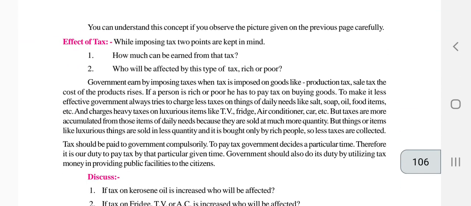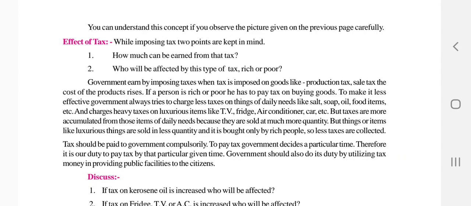Next we have the effect of tax. While imposing tax, two points are kept in mind: how much can be earned from the tax, and who will be affected by this type of tax, rich or poor. So the government earns by imposing tax. When tax is imposed on goods like production tax and sales tax, the cost of the products rises. So whether a person is rich or poor, he has to pay tax on buying goods.